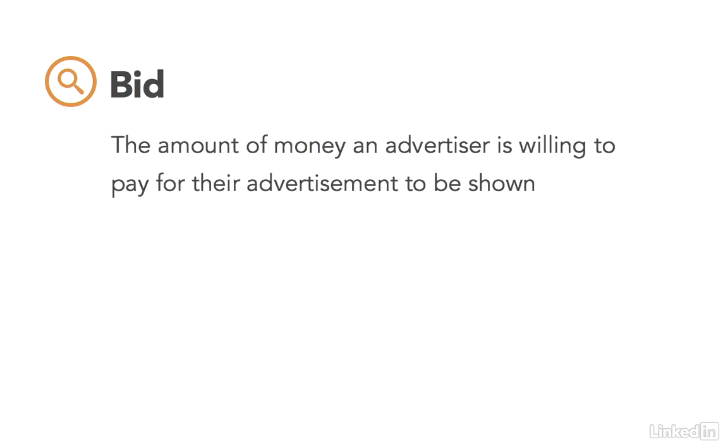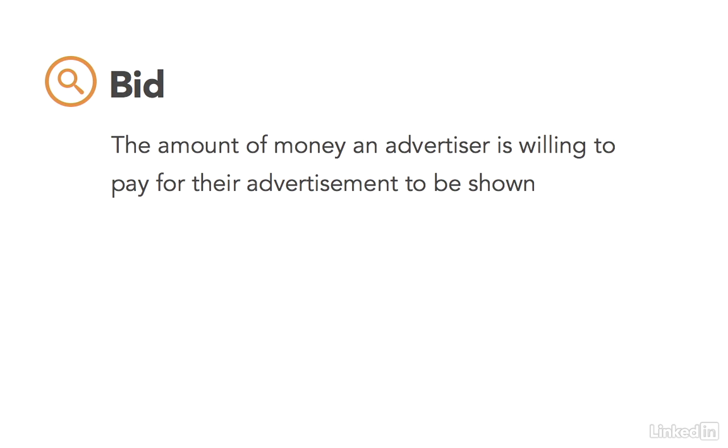A bid is the amount of money an advertiser is willing to pay for their advertisement to be shown in front of a video on YouTube. So when we create our advertising campaign, we're going to determine what our maximum daily budget is, and we're going to specify how much we're willing to pay per view of our advertisement.